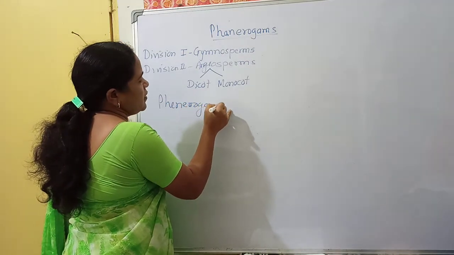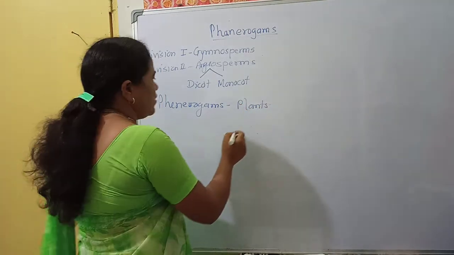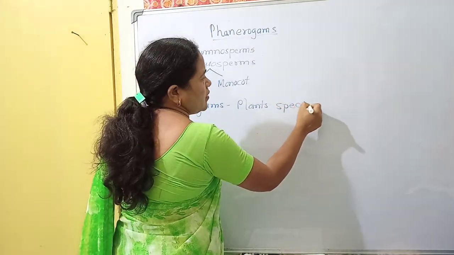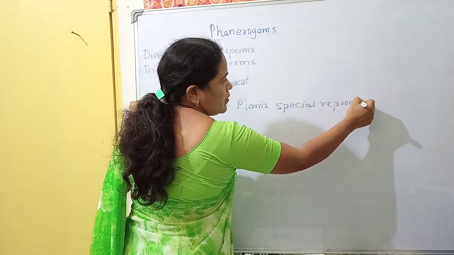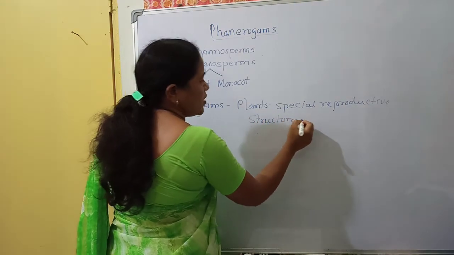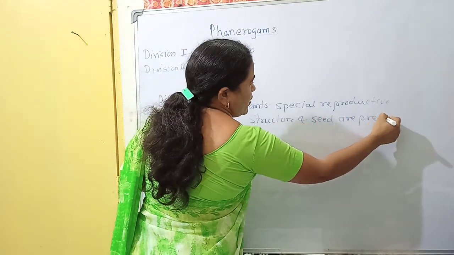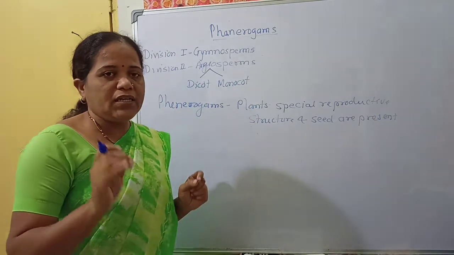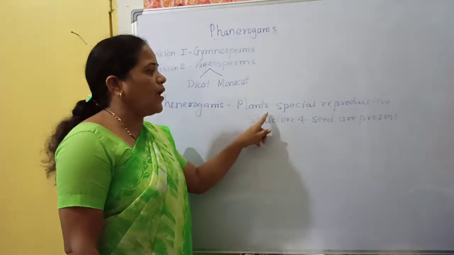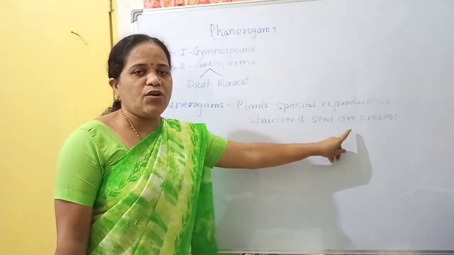Phanerogams means the plants in which a special reproductive structure and seeds are present. Whenever we call a plant phanerogam, it means the plant has a special reproductive structure and seeds are present on that plant.